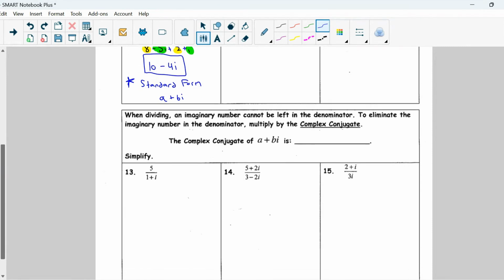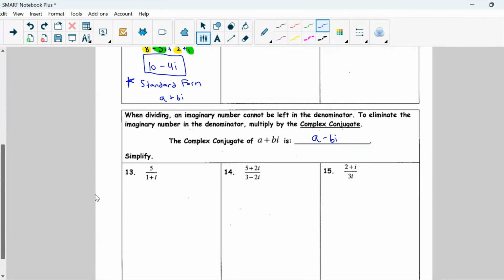When dividing, an imaginary number cannot be left in the denominator, similar to radicals in the last lesson. So to eliminate an imaginary number in the denominator, multiply by the complex conjugate. Okay, complex conjugate is just like the conjugates that we were talking about in the last lesson, where all we are going to do is flip the sign between your real part and your imaginary part.